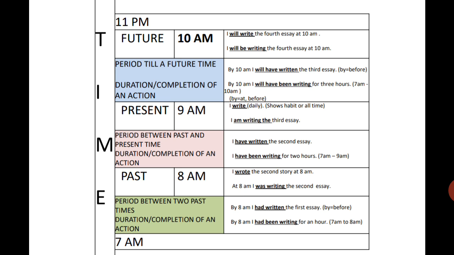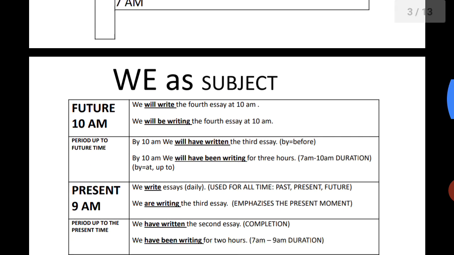Have a look at these 12 sentences. Actually, 2 sentences for each time division. I have already said there are 6 time divisions. For each time division, we have 2 sentences. So let's move to the subject we.